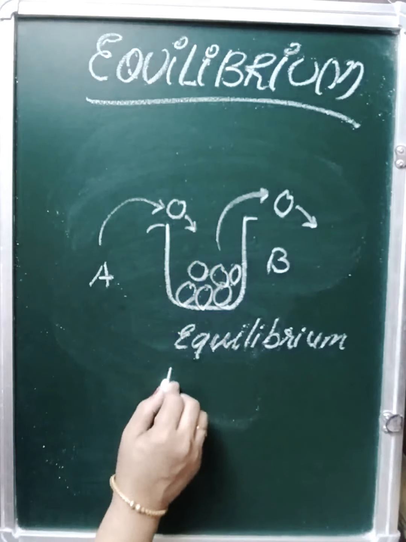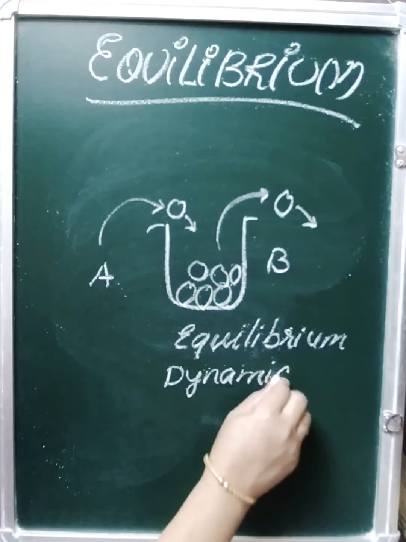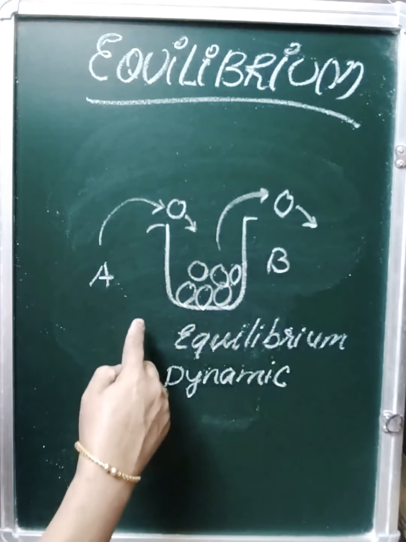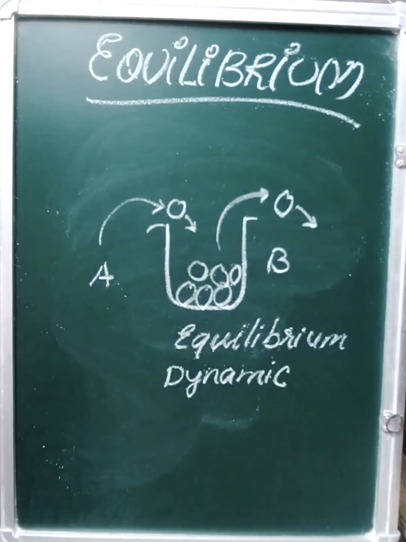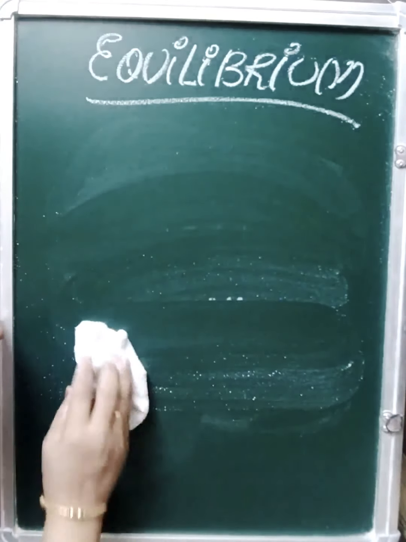Such equilibrium is said to be dynamic. The two processes are continuously going. बॉल रखे जा रहे हैं, बॉल निकाले जा रहे हैं. ठीक है, एक एग्जाम्पल और हम ले लेते हैं. Let's take one more example.